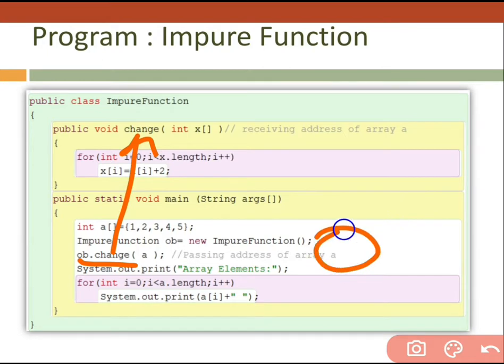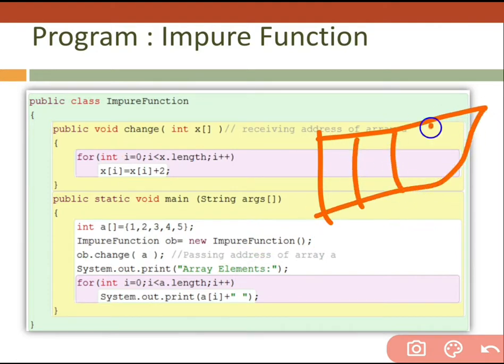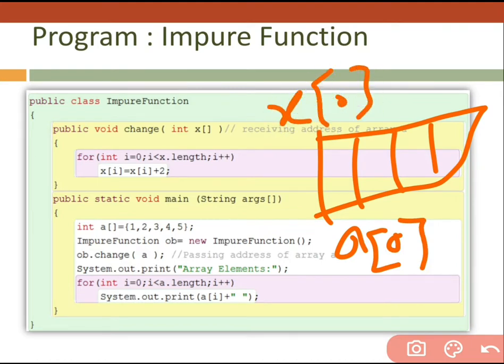With the help of the permission of the object, we are going to call that non-static function, and we are going to pass the address of the array, meaning the array address is going to be passed and received by x, and then the same address that a has, the first location of a, is the same one referred to by x also. Both are using the same location. If we are storing values 1 2 3 4 5, then the same values are going to be used by x, and the same values are going to be used by a also.